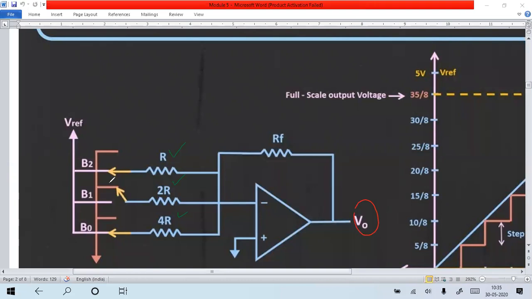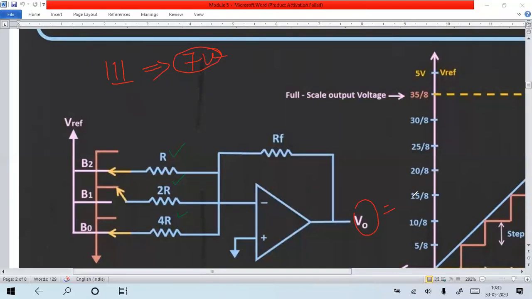Suppose, for example, you want to see the output for 111. What is the 111 output according to our representation? In our case the 111 output is 7 volt. That is the maximum, when all the bits are 1. I can get the maximum voltage as 7 volt. How can I verify whether I am getting the 7 volt with the help of this circuit?